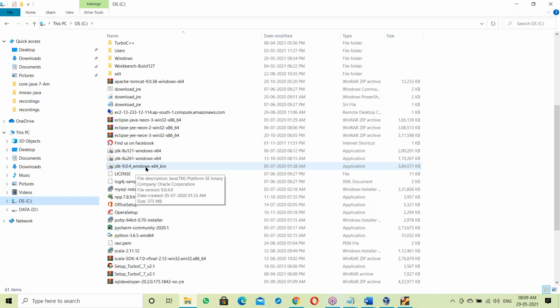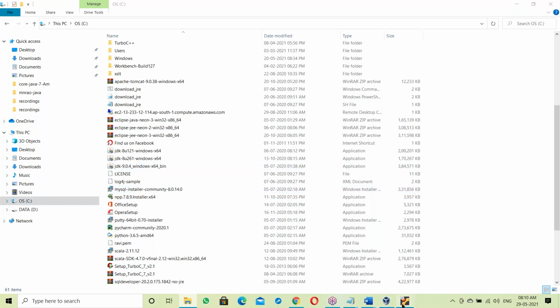JDK is OS dependent. For Linux, you install Linux JDK; for Unix, Unix JDK. We will discuss how to set up JDK on Windows and Linux as part of your course. I'll explain very clearly.